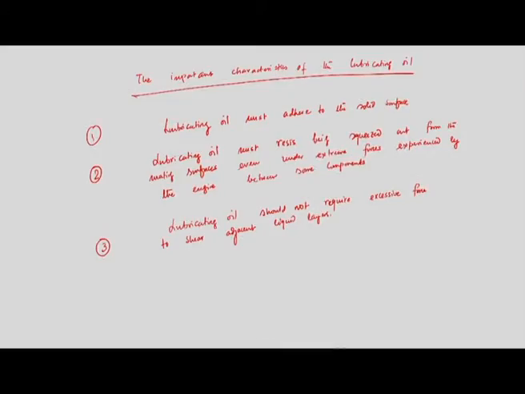So, this is an important quality of the lubricating oil, and the property that determines it is viscosity. Viscosity will be such that we should not require excessive forces to shear the adjacent liquid layer. Okay, so we have discussed the important characteristics of the lubricating oil.